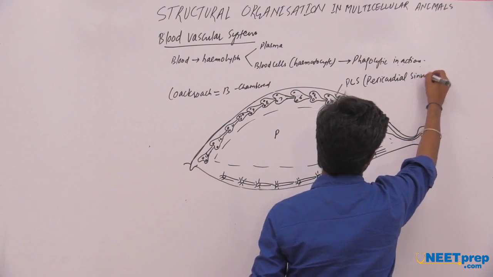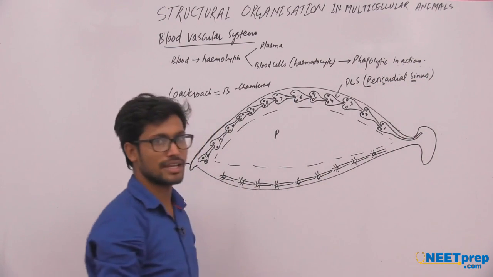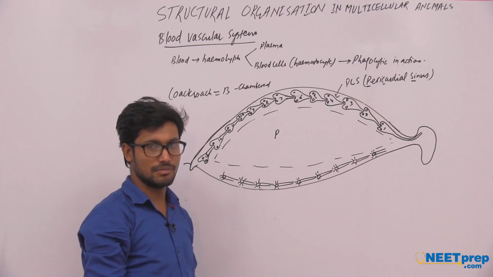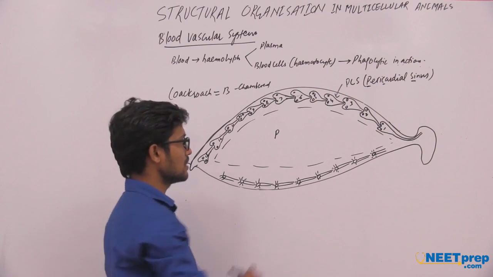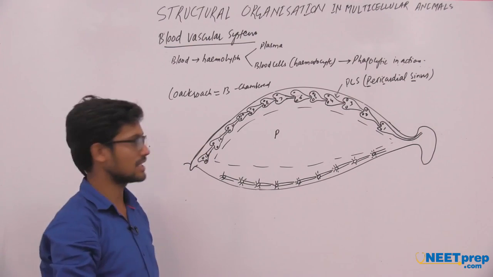The cockroach body can be divided into three main regions. Number one is the pericardial sinus, in which the 13 chambered heart of the cockroach is present.